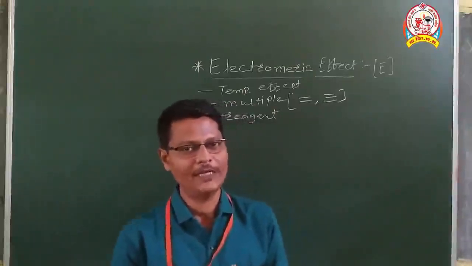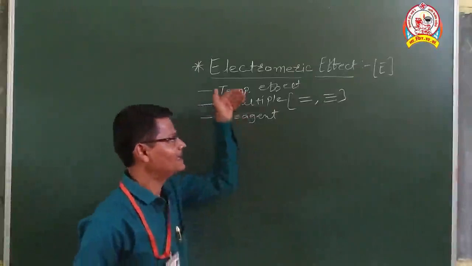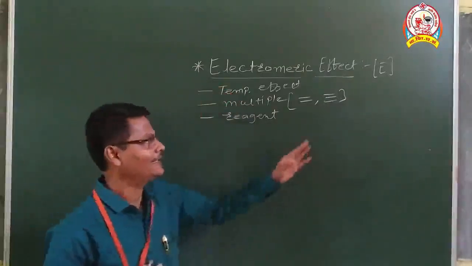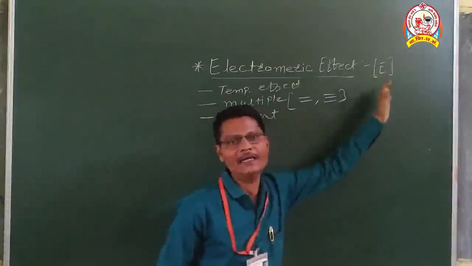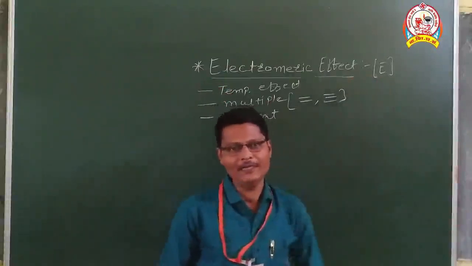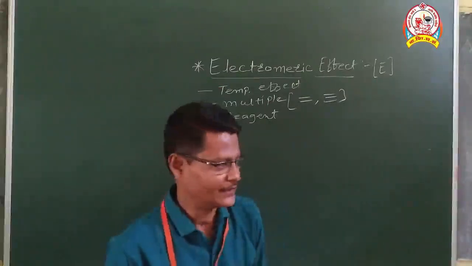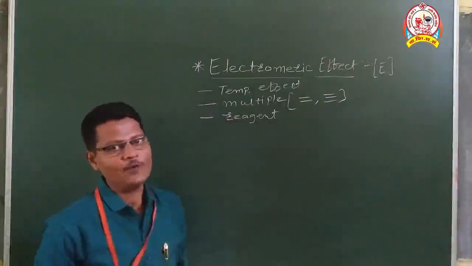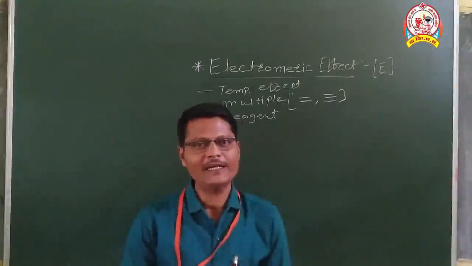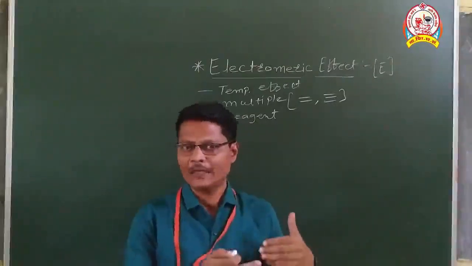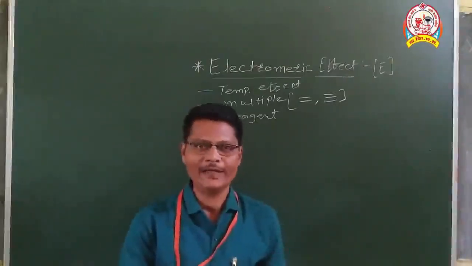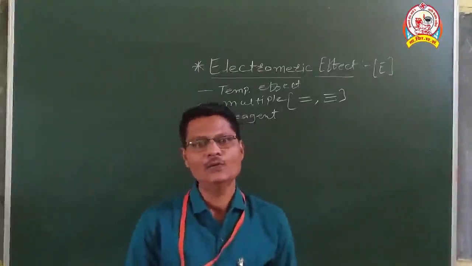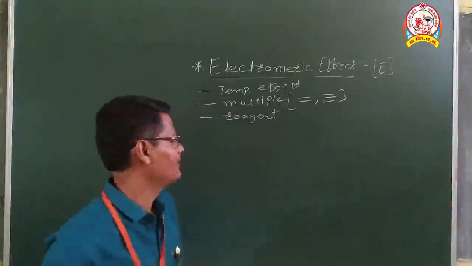These are the important characteristics, and electromagnetic effect is indicated by capital E, that will be the symbol. Some examples we will study, but initially we will see the types of electromagnetic effect, and with the help of those types, I will give examples.